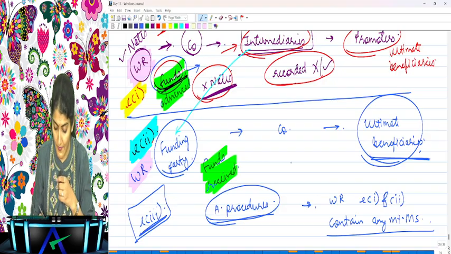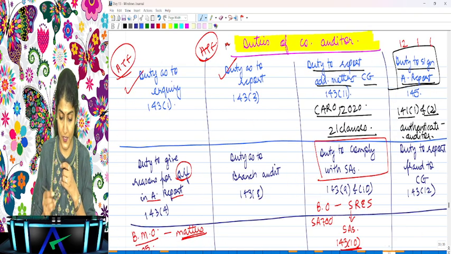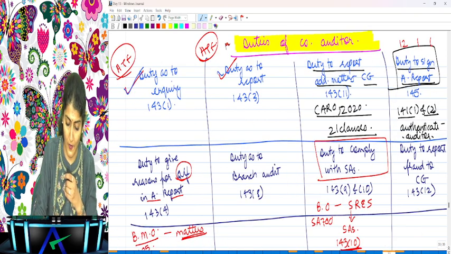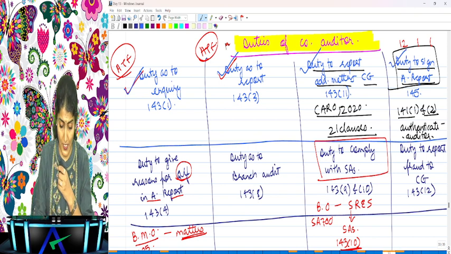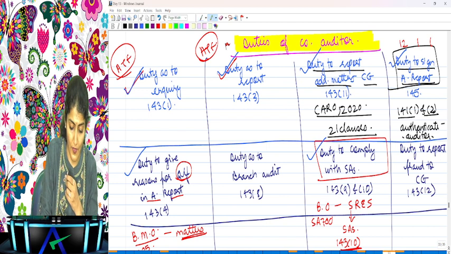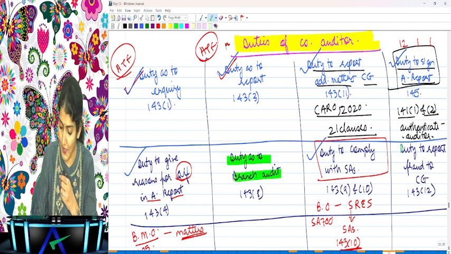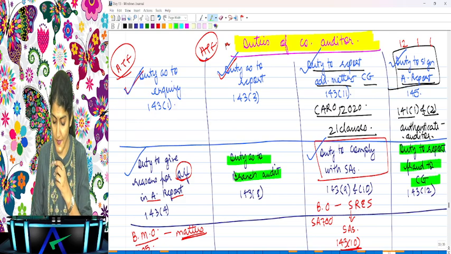What are we discussing? We are discussing the rights and duties of the company auditor, right? So duty as to inquiry, duty as to reporting, CARO done, signing audit report done, qualifications done, duty to comply with the SAs done. So now we are left with the duty as to branch audit and the duty to report the fraud to the CG, right? So let's take a break.